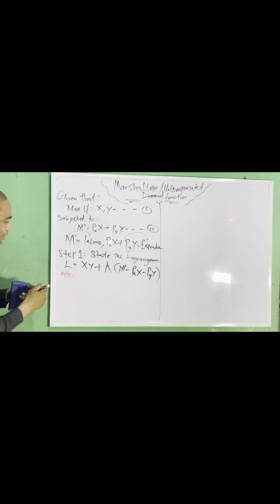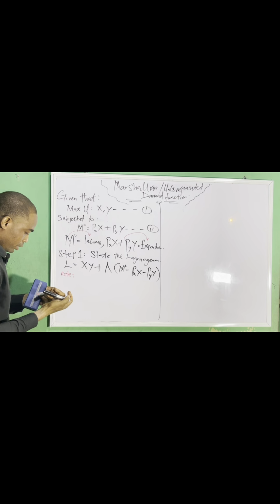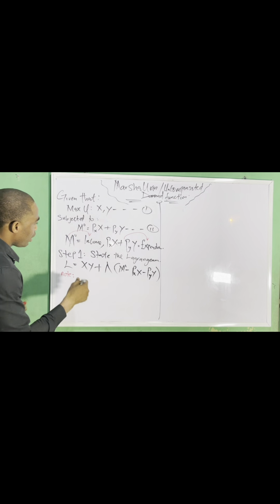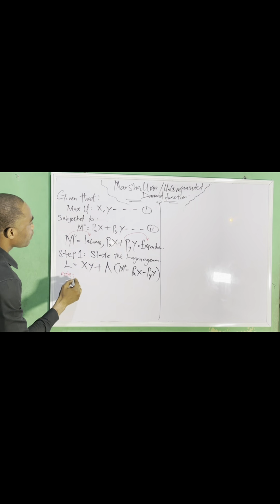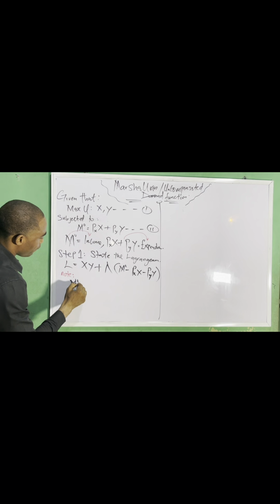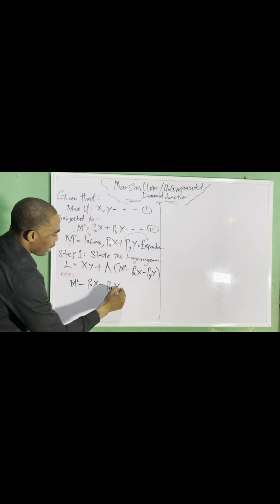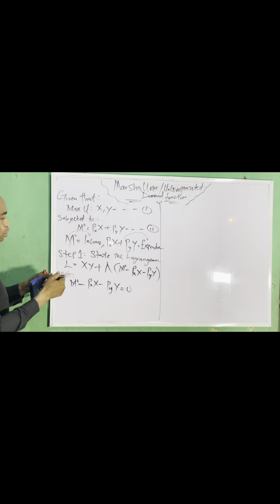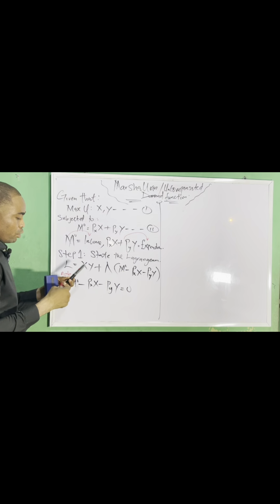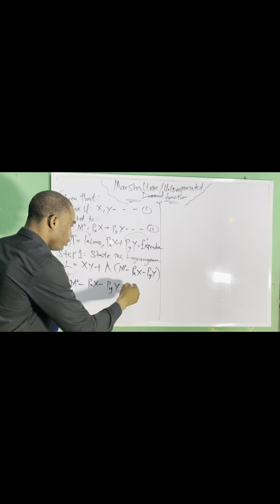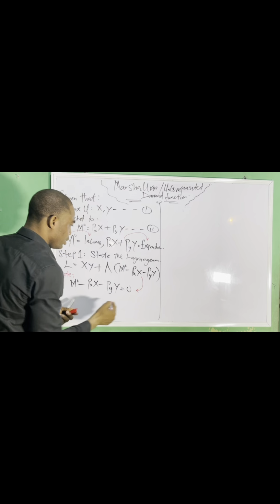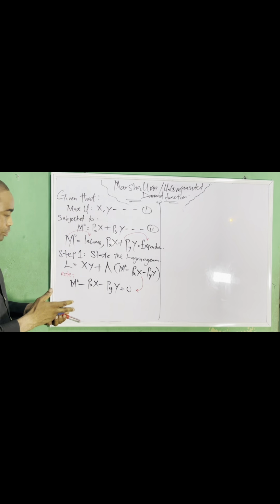I want you to note that we arrive at this point because we make MO minus PX minus PY equals 0. So we make this one equal to 0. That's why we can get what we make as the subject here. So I want you guys to get it right. I hope you are getting it. So we are still under step 1.